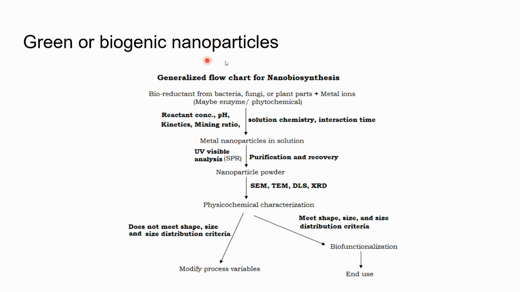As we all know, plant extracts and microorganisms possess good antioxidant or reducing properties. Therefore, these nanoparticles can be synthesized from such material and used to reduce pollutants like heavy metals, as we have discussed in an earlier slide.